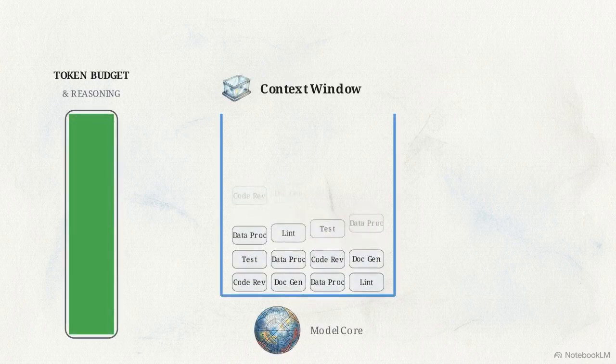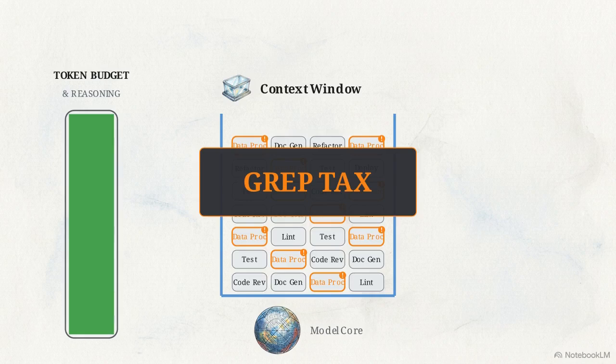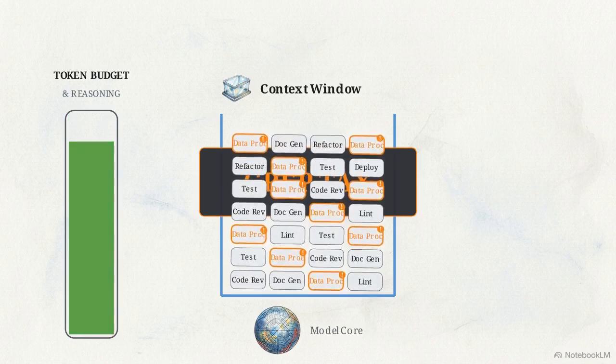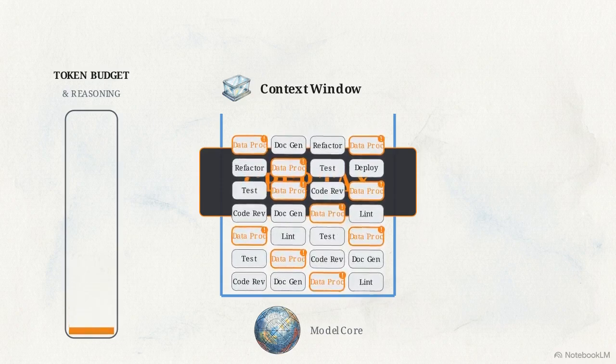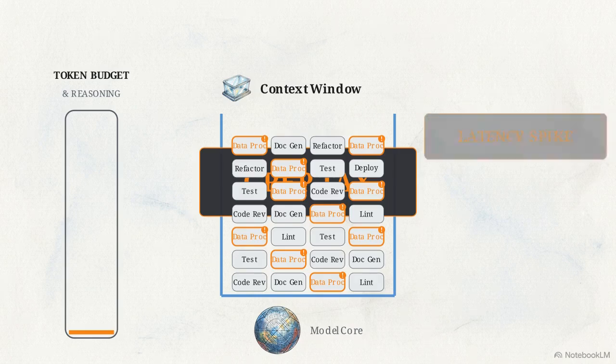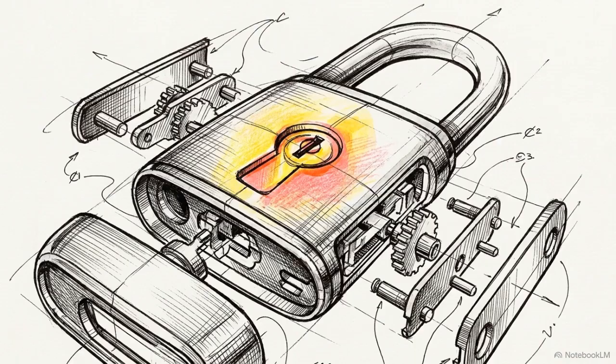Writing 50 different skill files inevitably creates overlapping semantic triggers. If 10 files contain data processing, mentioning data forces the agent to load all of them. This is the grep tax. The model expends massive computational effort simply searching and parsing competing text files. This actively degrades core reasoning capacity. Latency spikes, and the model loses the token budget required to actually process the codebase.